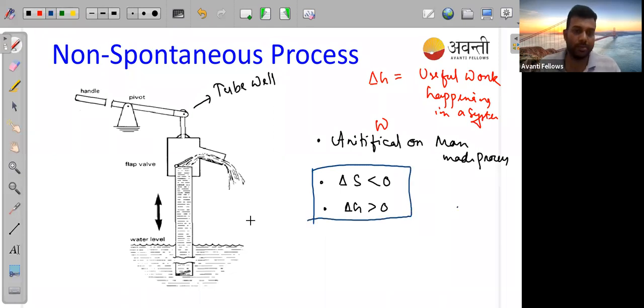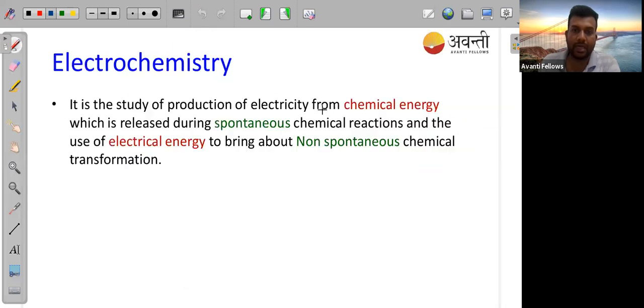So this is the difference between spontaneous process and non-spontaneous process. Is it clear, guys? These two processes, is it clear? If it is clear, we can move to the definition of electrochemistry. So if anyone has any doubt, you can ask me in the chat.